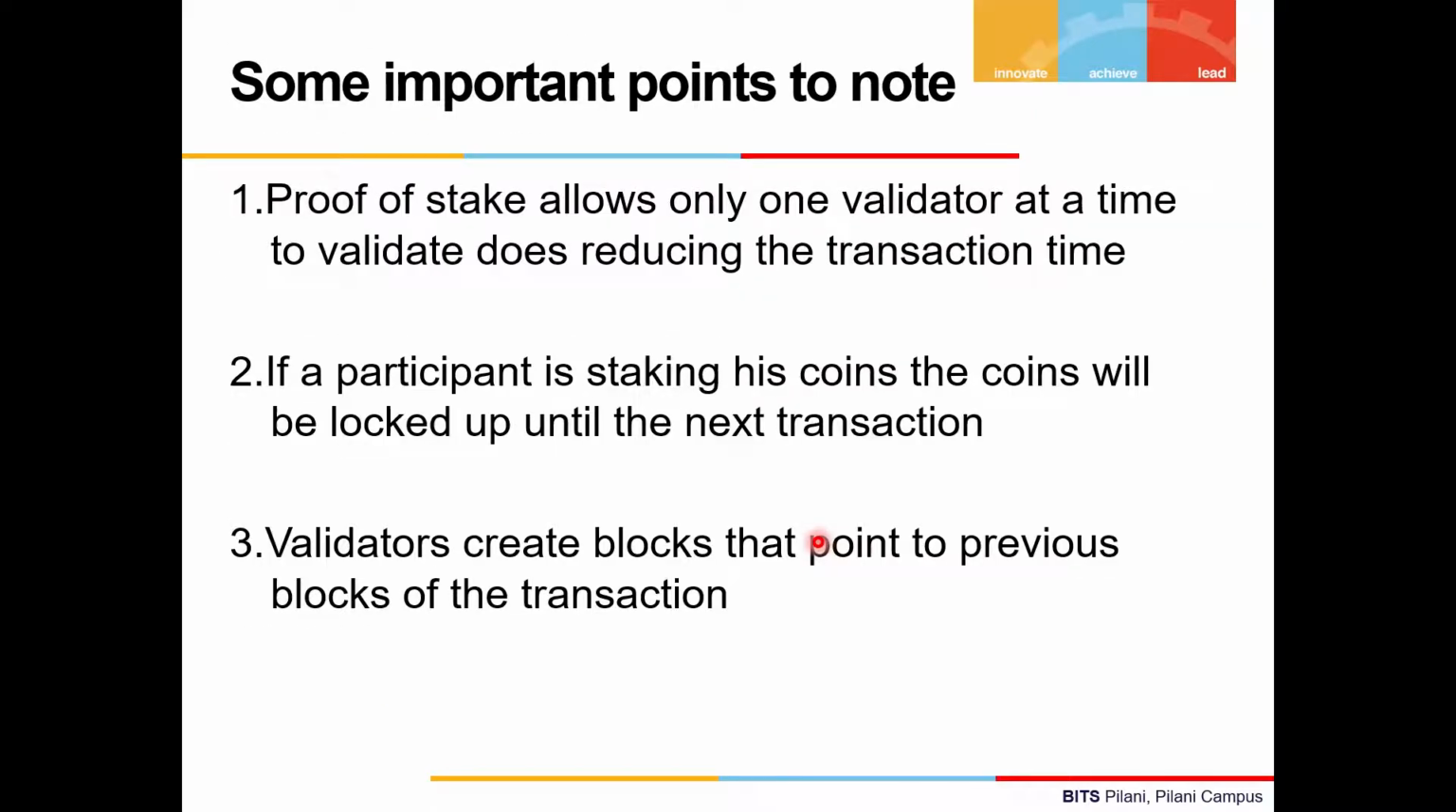Now, some important points to note here. First, proof of stake allows only one validator at a time to validate, thus reducing the transaction time. Second, if a participant is staking his coins, the coins will be locked up until the next transaction. This is to make sure that all the participants behave in a justified manner and there is no malicious behavior. Third, validators create blocks that point to previous blocks of the transaction. It's just like the hash pointer that has been discussed in the proof of work model.